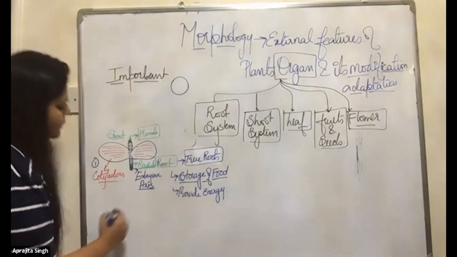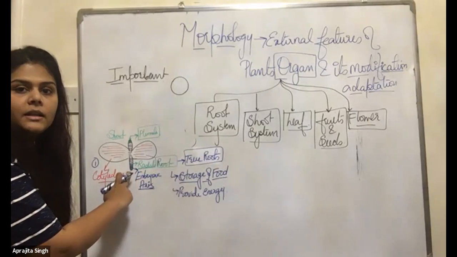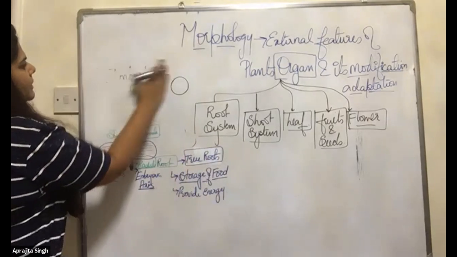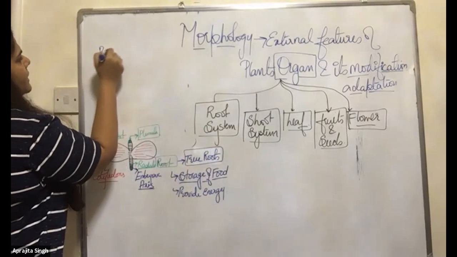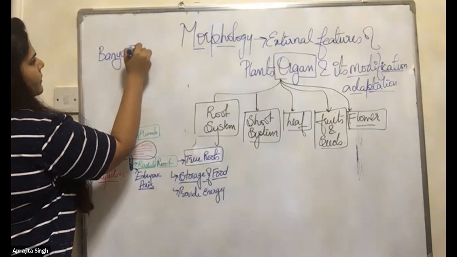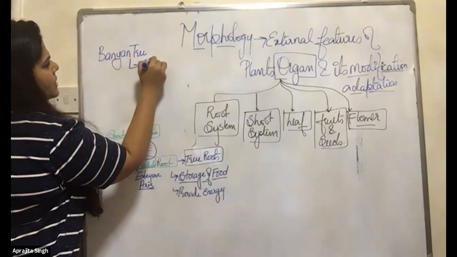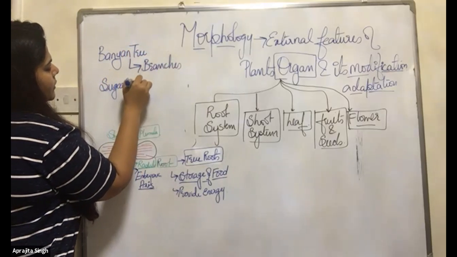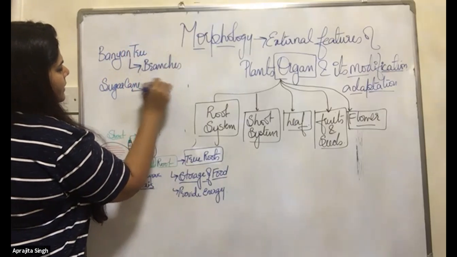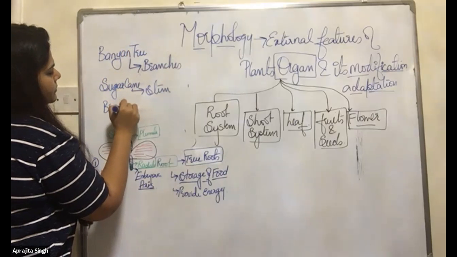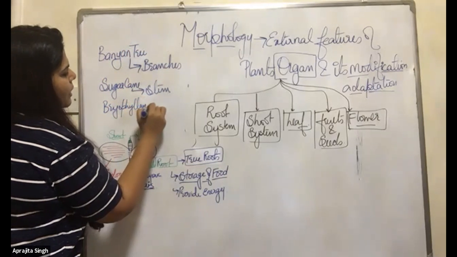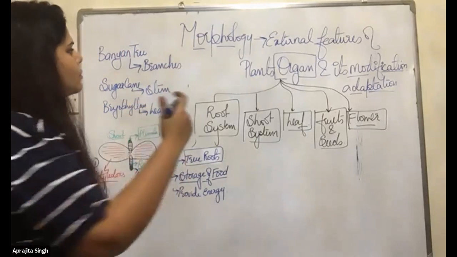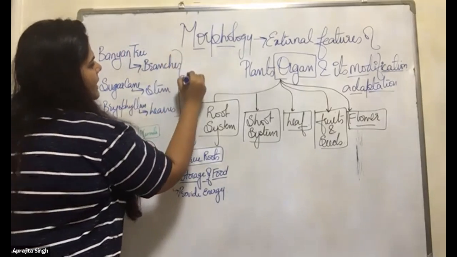Now, if roots do not form from the radical, for example, in the banyan tree, roots come out from the branches. In sugarcane, roots come out from the stem. In bryophyllum, roots come out from the leaves. These roots are known as adventitious roots.